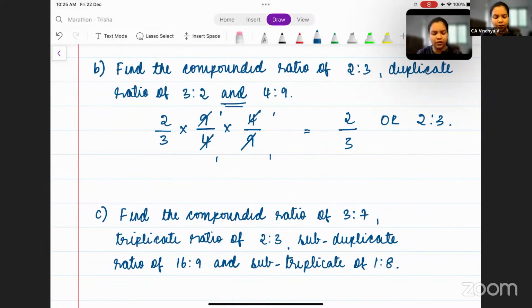Quickly solve the third one. And if you have any doubts, kindly drop them on the live chat so that I can answer them.